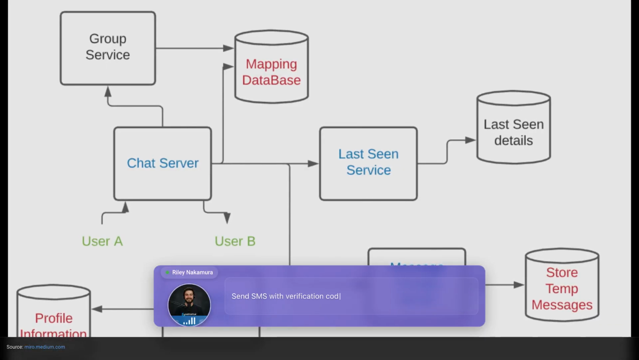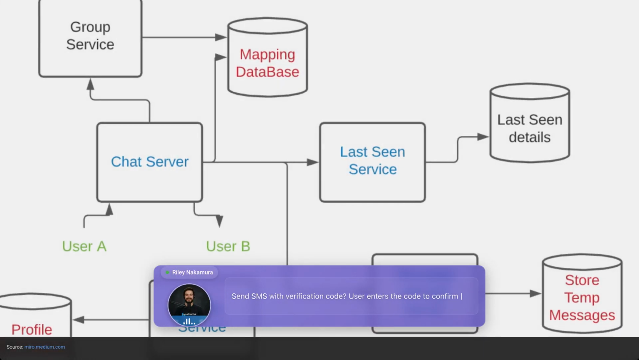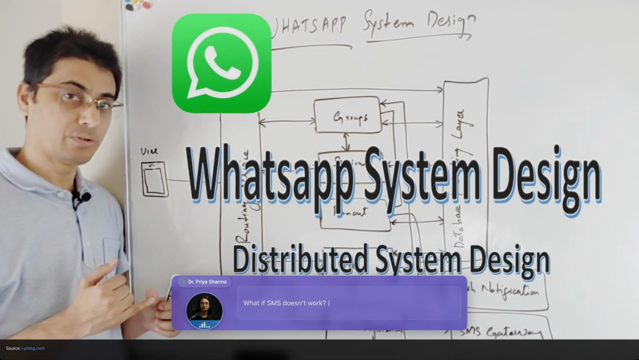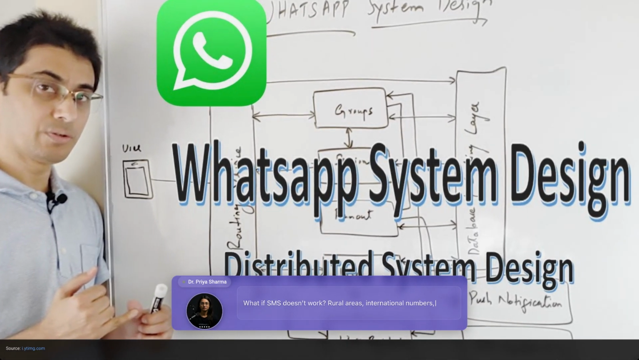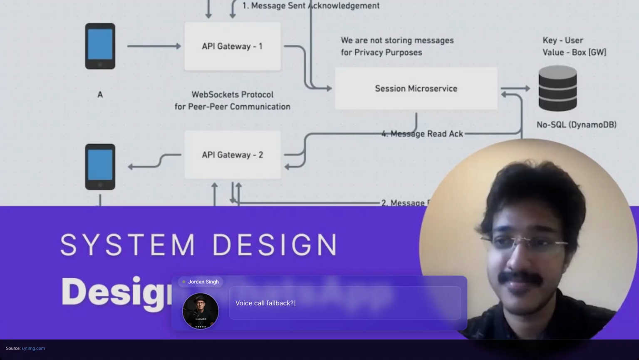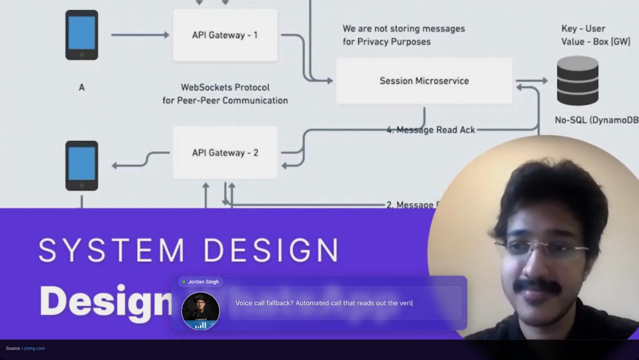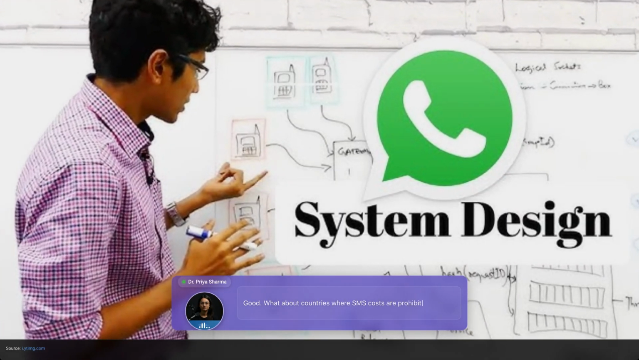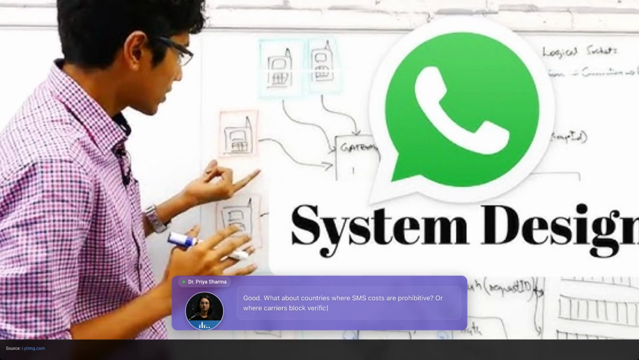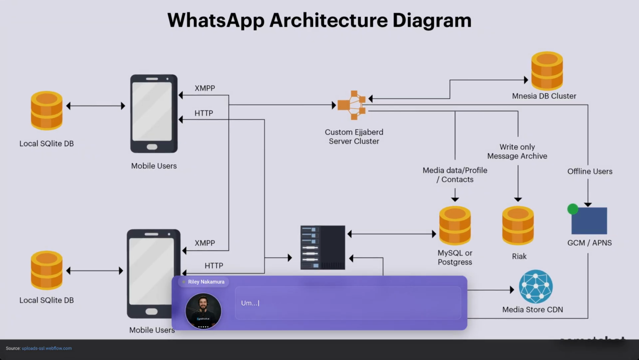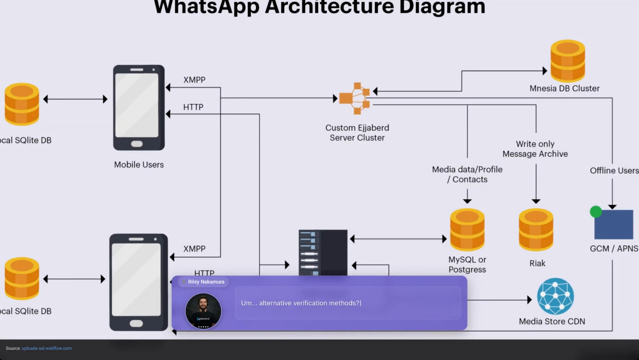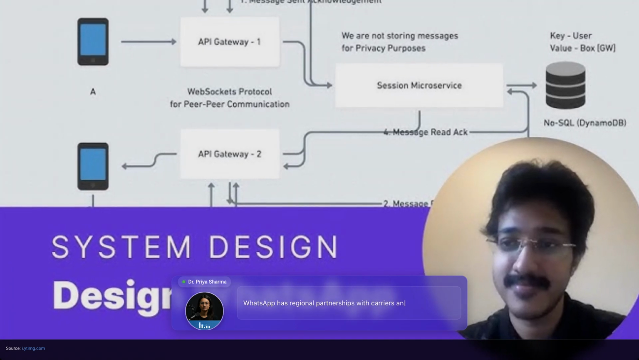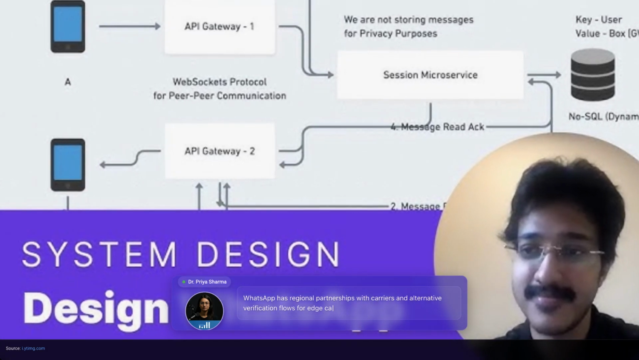Send SMS with verification code. User enters the code to confirm they own the phone number. What if SMS doesn't work? Rural areas, international numbers, carrier issues. Voice call fallback, automated call that reads out the verification code. Good. What about countries where SMS costs are prohibitive or where carriers block verification messages? Alternative verification methods, email backup, but WhatsApp doesn't use email. WhatsApp has regional partnerships with carriers and alternative verification flows for edge cases.